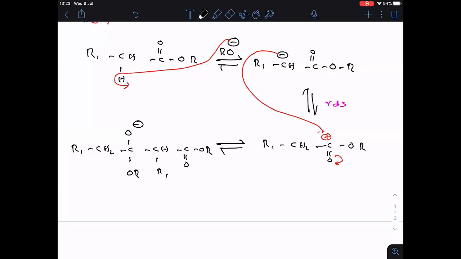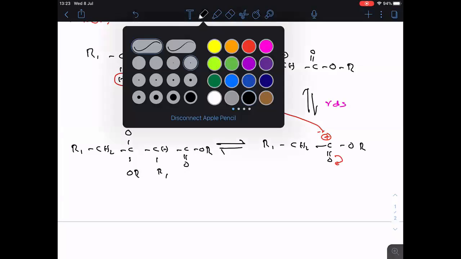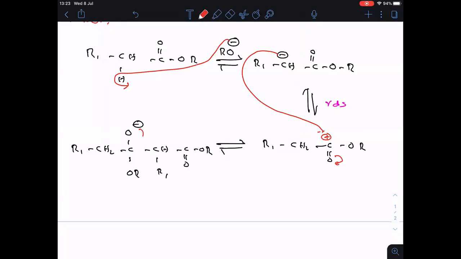Let me explain somewhat slowly. As I told you, the mechanism is very important. Now, when the negative charge reverses back, this OR minus has to depart.